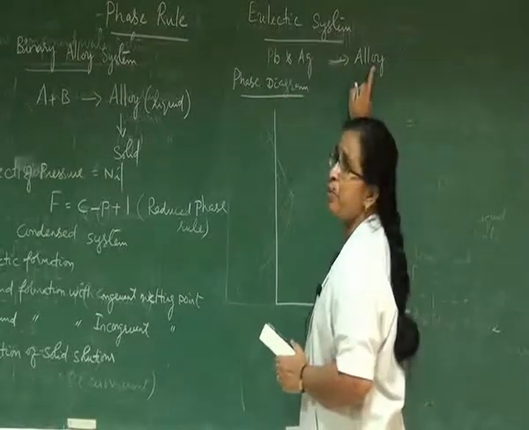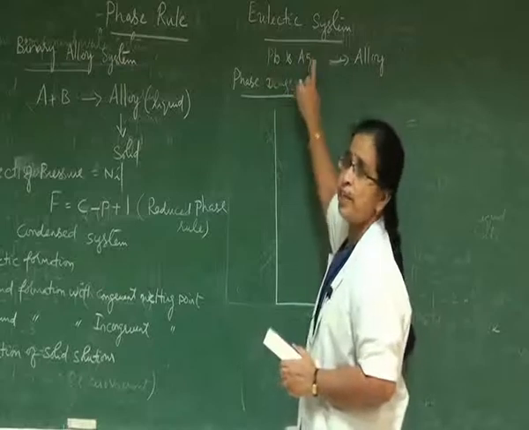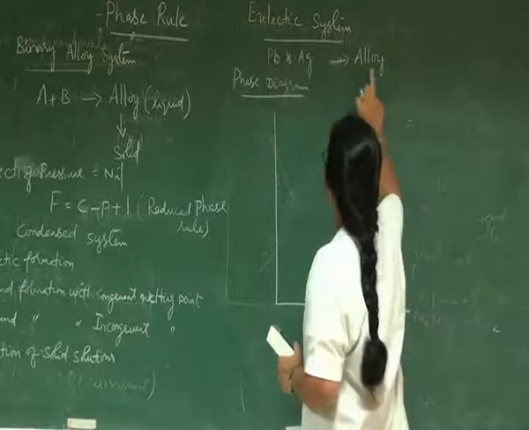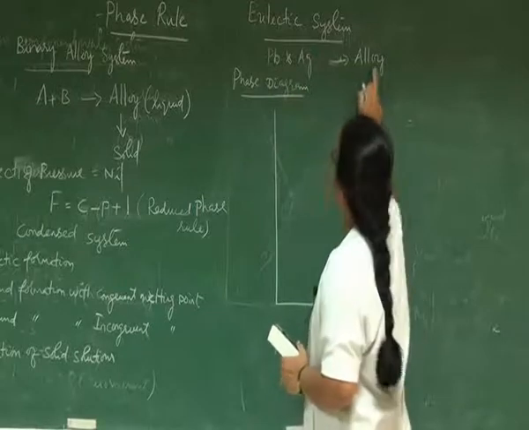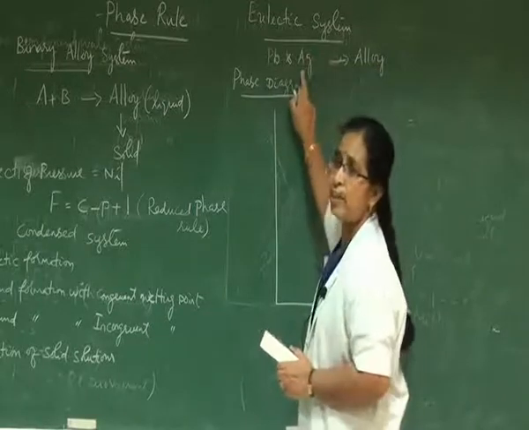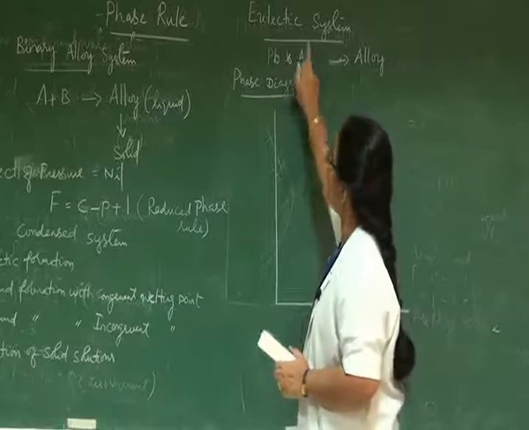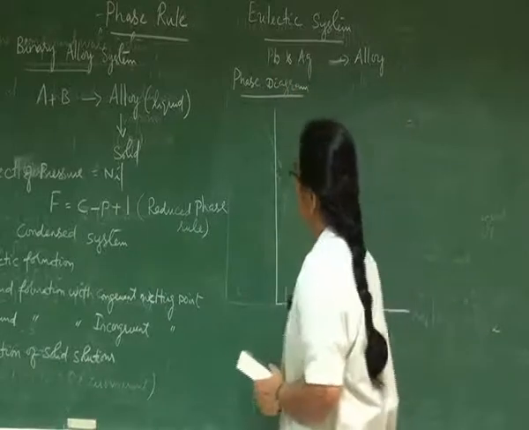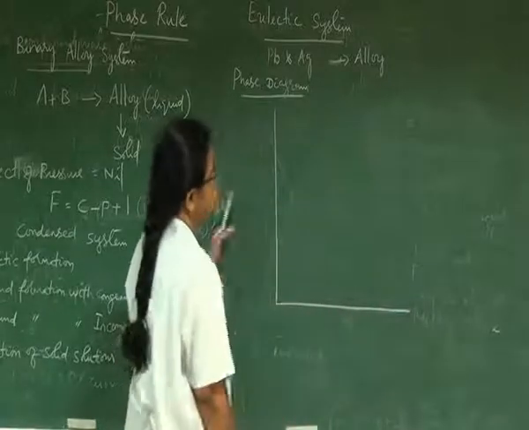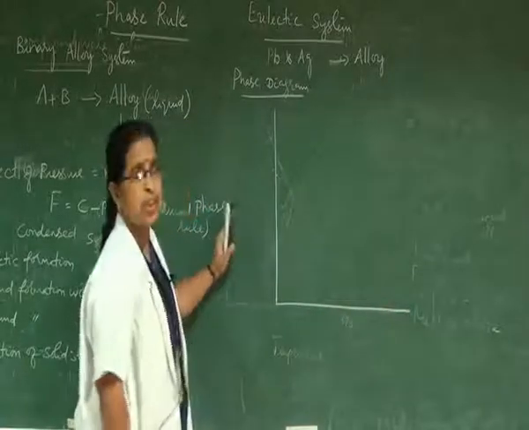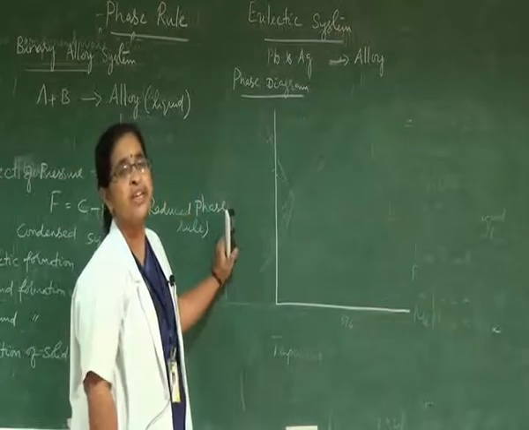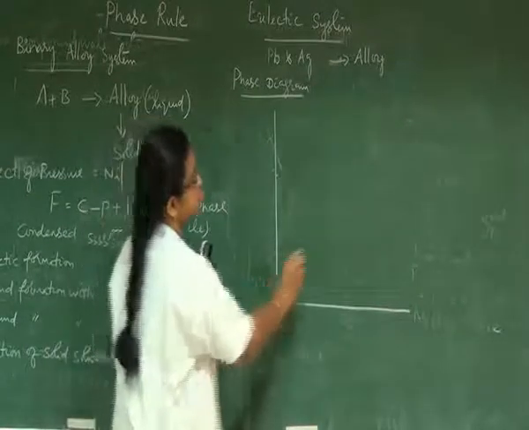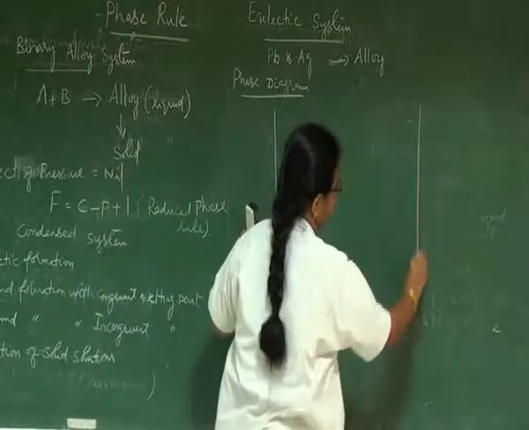For example, the alloy can be expressed in terms of lead and silver, or the percentage composition of lead can be obtained from the other two constituents, namely alloy and silver. So this eutectic alloy system is called a two-component system. For this two-component system, we can draw the phase diagram between two factors, namely temperature and composition.